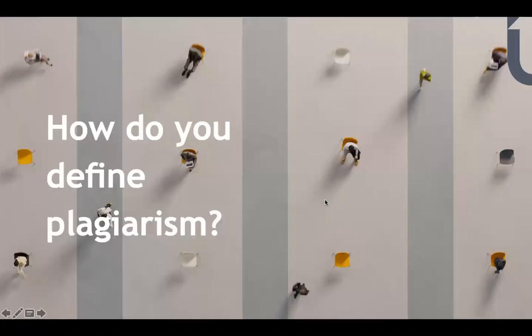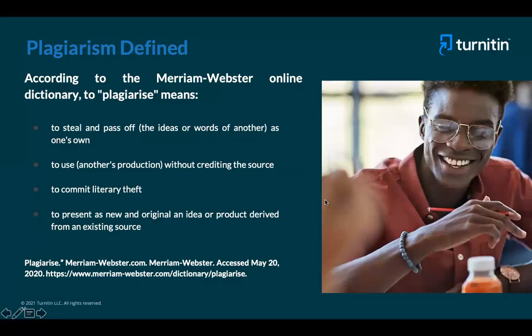You will be able to understand how we define plagiarism. That's a very important thing. According to the Merriam-Webster online dictionary, you get to plagiarism if you steal anyone's text, anyone's literature, and pass off their ideas, and you don't give them the citation, you don't give them the attribution. So that will lead to plagiarism. The URL is here at the bottom, so you can use this at any point of time.